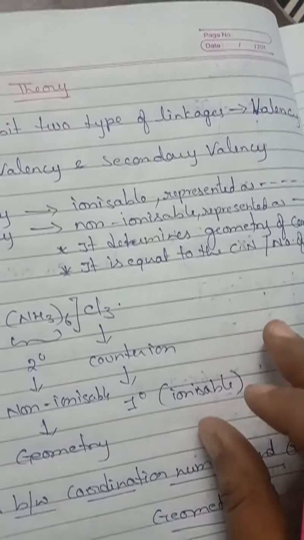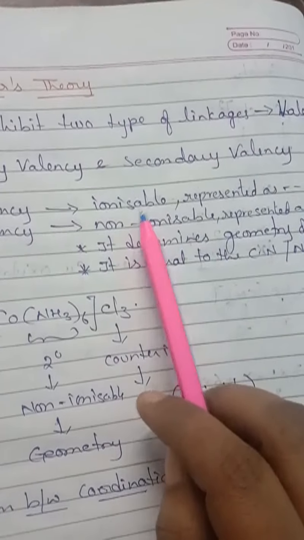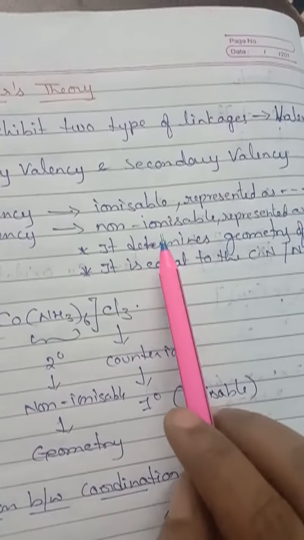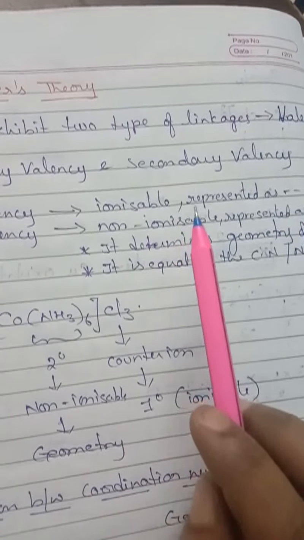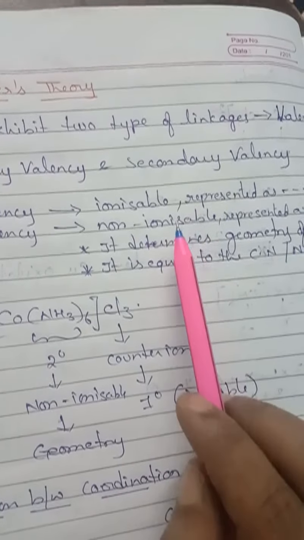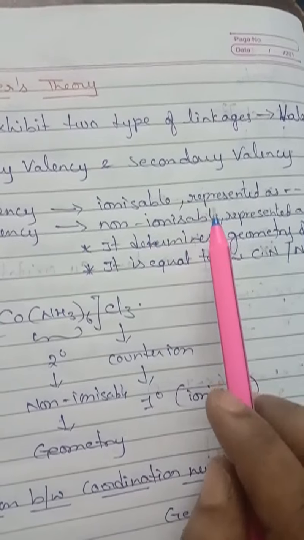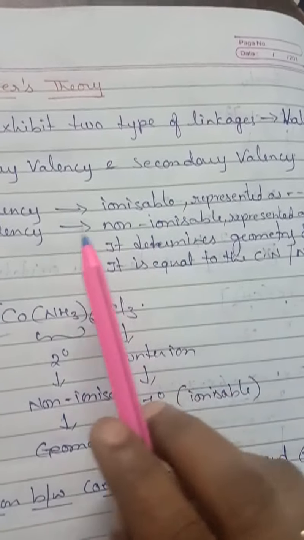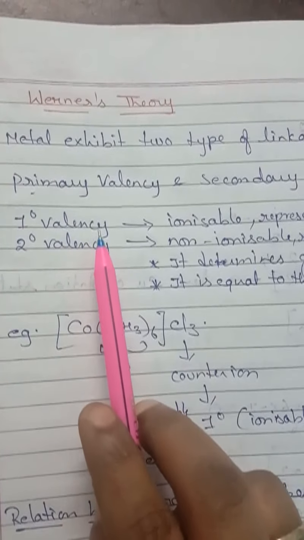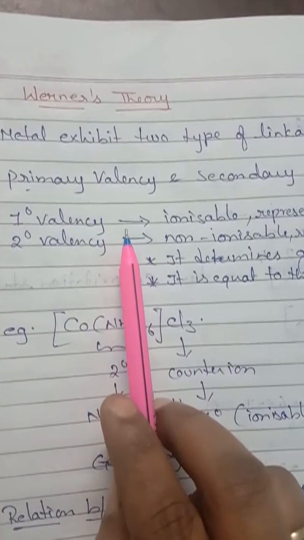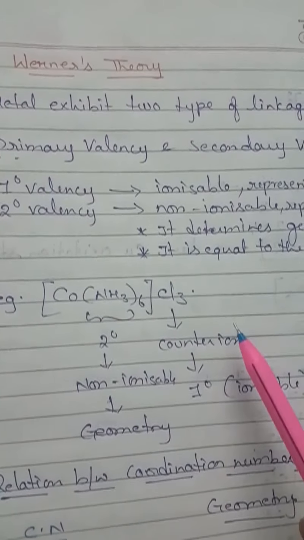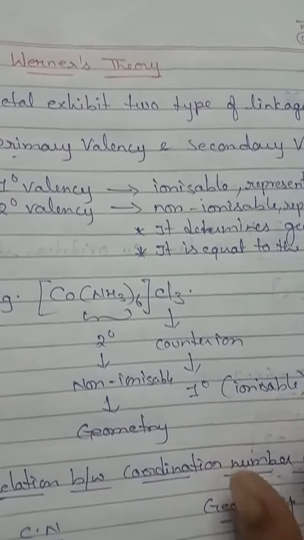Understand, children? Primary valency is ionizable and represented as dotted lines, and it is the oxidation state of the metal ion. It forms an ionic bond, and it is non-directional in nature. Which one is non-directional? Primary valency is non-directional in nature, whereas secondary valency is directional in nature, so it is arranged symmetrically.